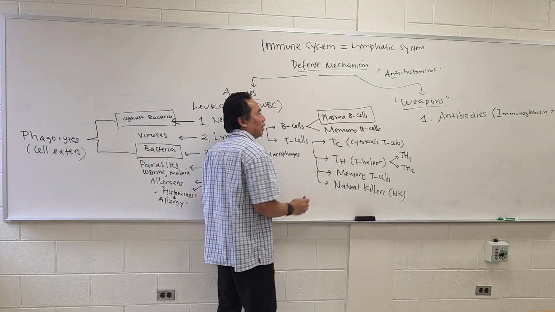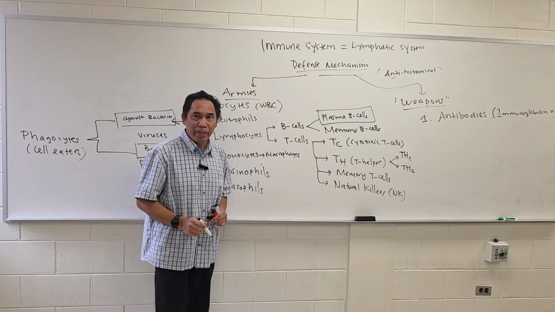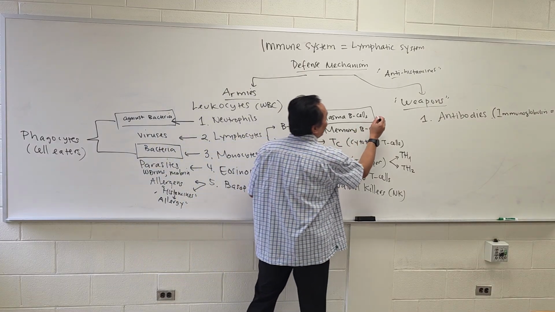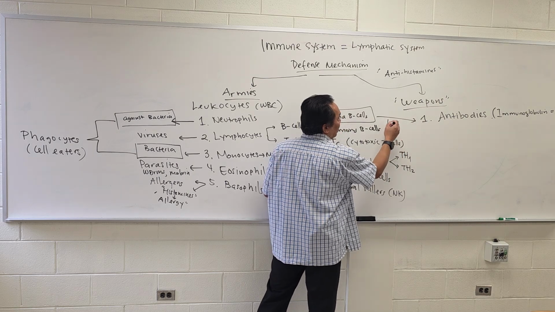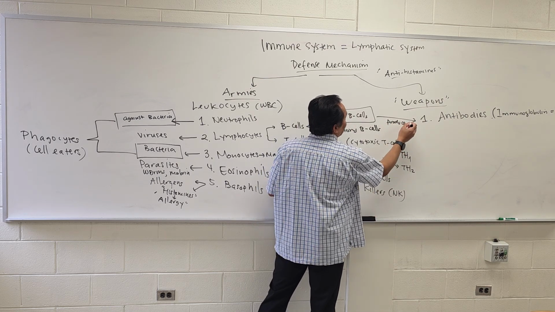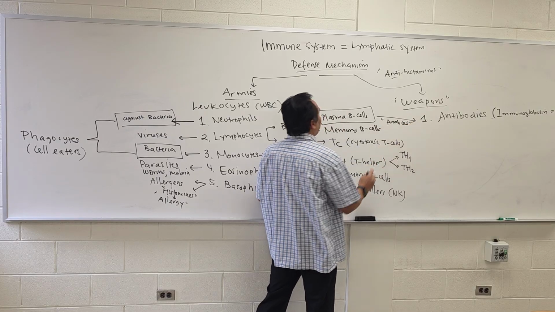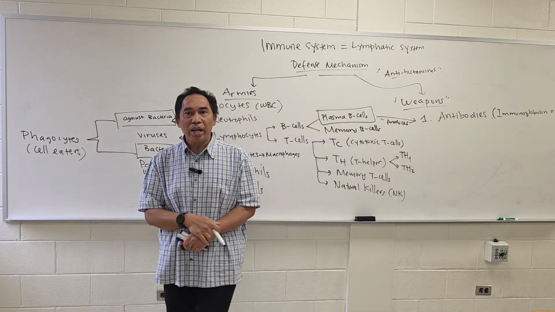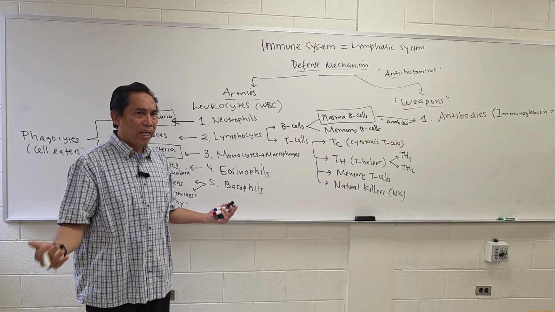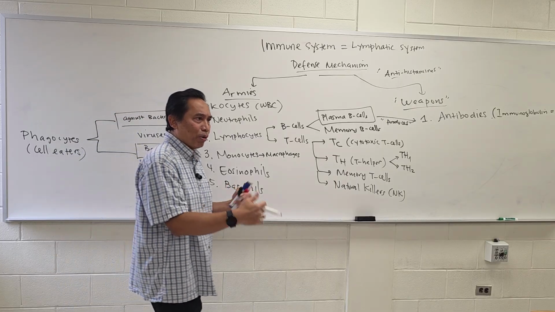The plasma B cell is the one that produces this antibody. So this plasma B cell will produce the antibodies whenever we have an infection. We're going to learn this process later.